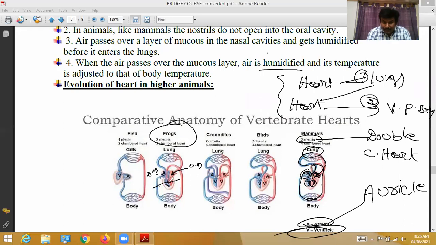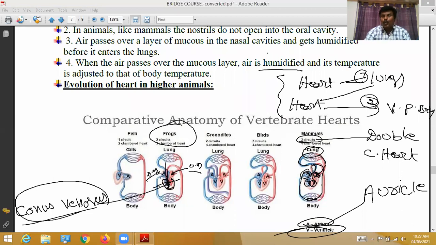But here one part will be there, that is called conus venosus. This conus venosus will prevent the mixing of deoxygenated blood and oxygenated blood. In the ventricle there are no partitions. Blood enters the ventricle, but in between, one blood vessel, the pulmonary artery, starts. At the origin of the pulmonary artery, there is a part that is called conus venosus.